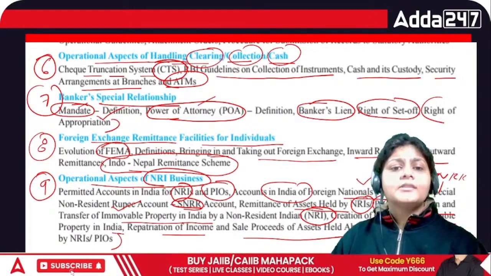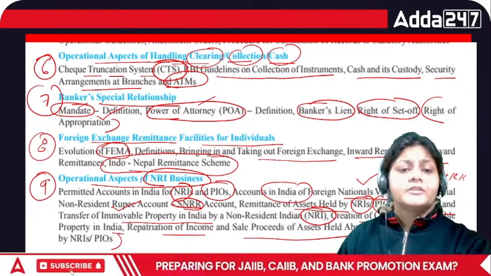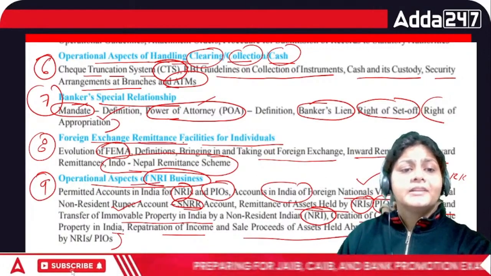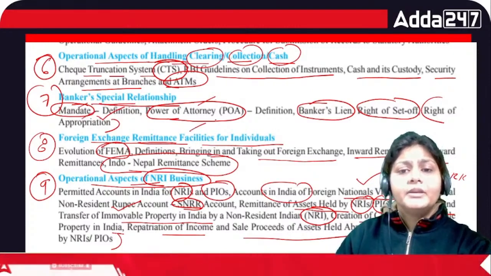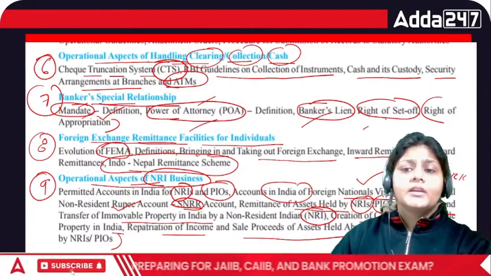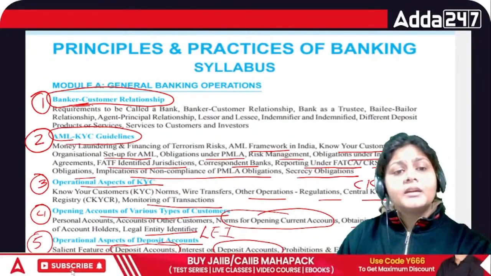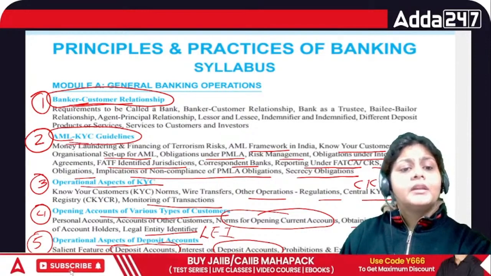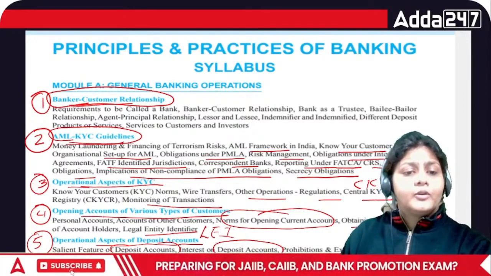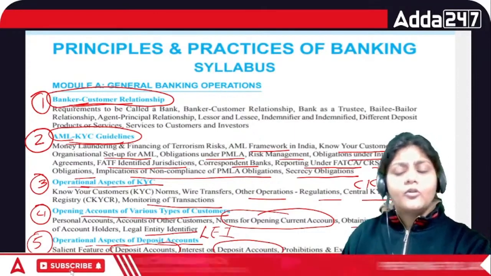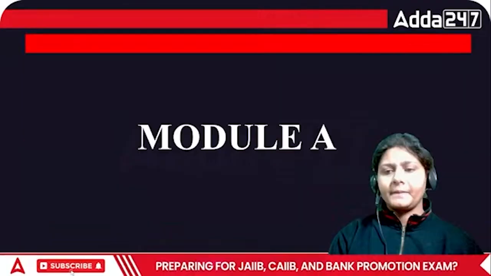So all these you have to cover in this chapter, right? That is operational aspect of NRI banking, then remittance facility, banker special relationship, what is a mandate, what is a POA, what is a banker lien, right of set off, right of appropriation. Then what is the meaning of banker and customer relationship, AML, KYC guideline, operational aspect of KYC, opening account of various type of customer. All these we have to cover in the module A.